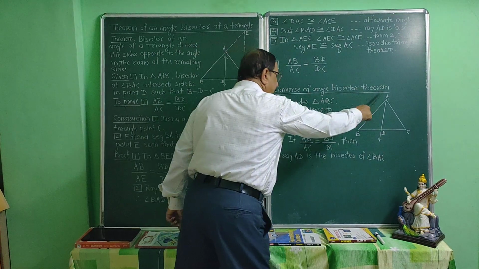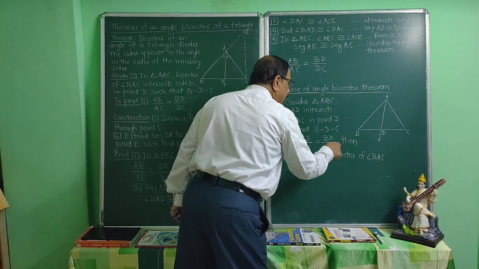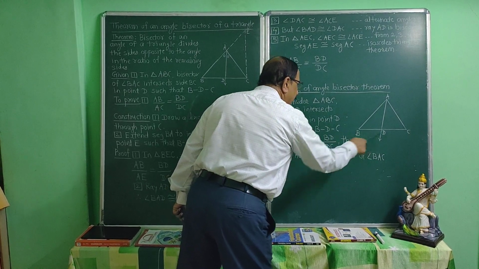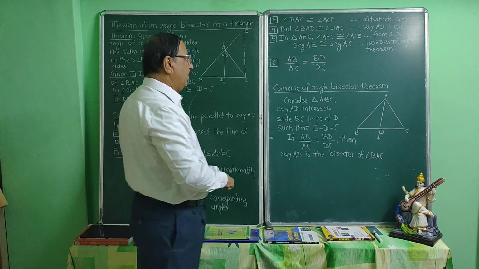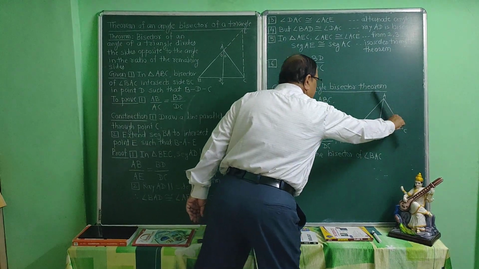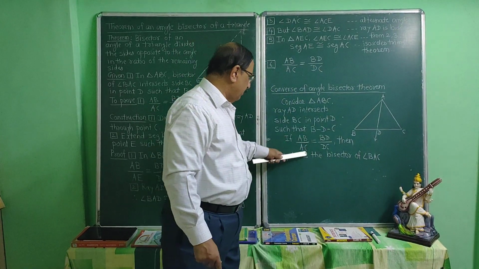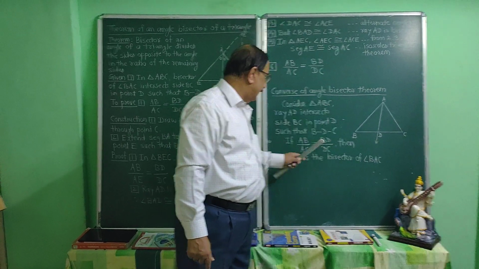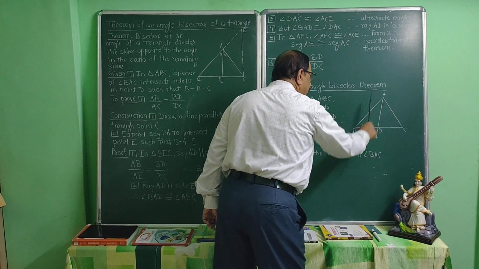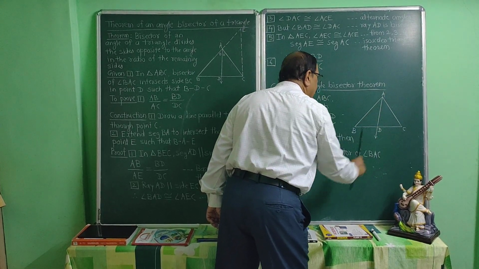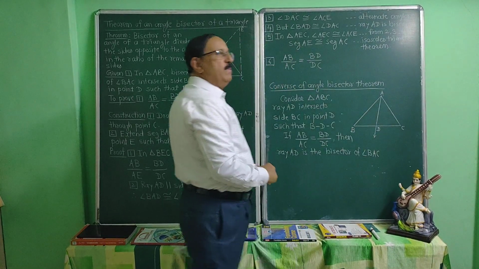And this ray AD intersects side BC in point D such that D is between B and C. And if AB upon AC is equal to BD upon DC, then this ray AD is the bisector of angle BAC.